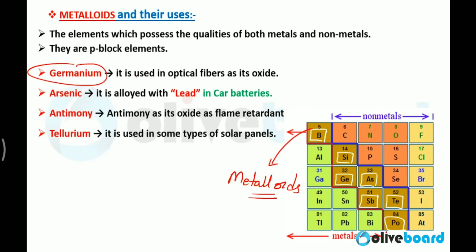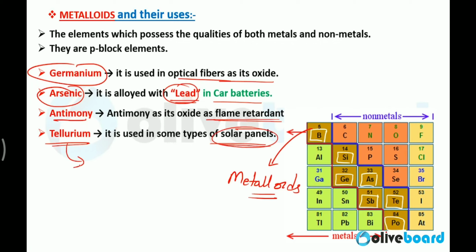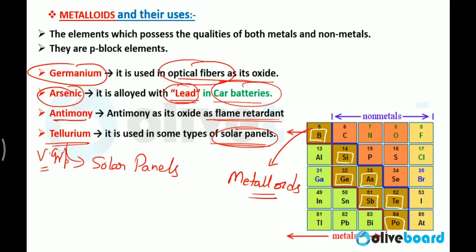Now some uses of these metalloids. Germanium is used in optical fibers as its oxide. Arsenic is alloyed with lead in car batteries. Antimony is used as its oxide as a flame retardant. Tellurium is used in some types of solar panels. Just remember: arsenic, car batteries; germanium, optical fiber; tellurium, solar panels; antimony, flame retardant